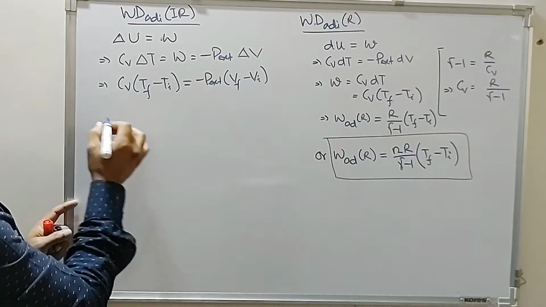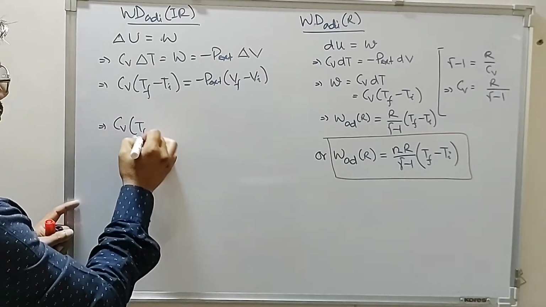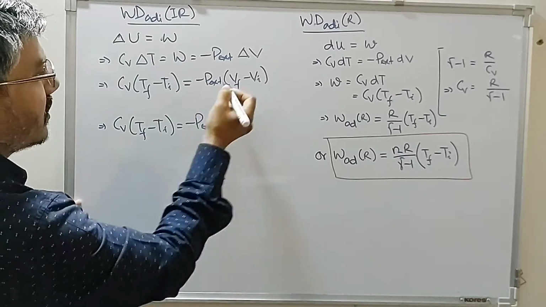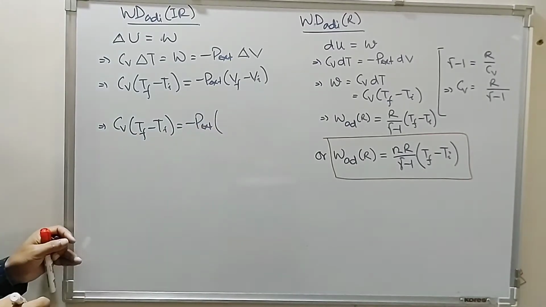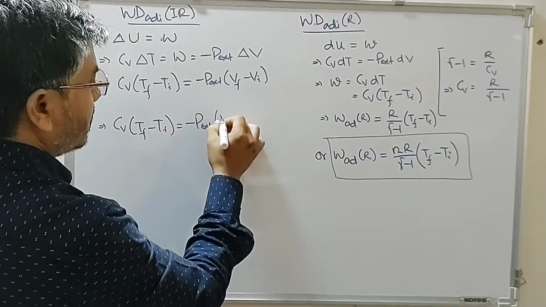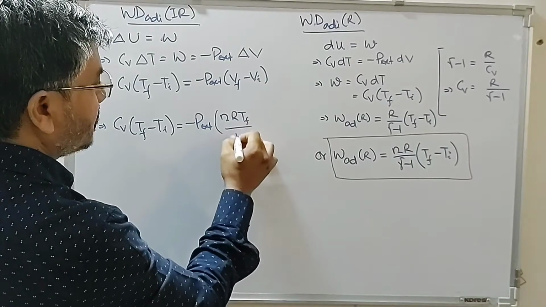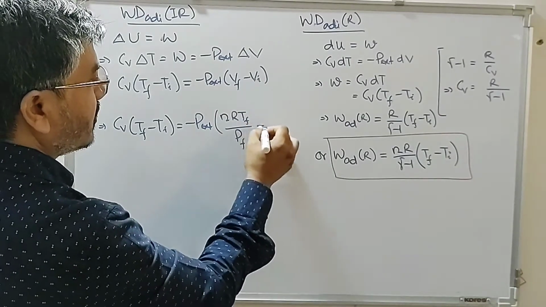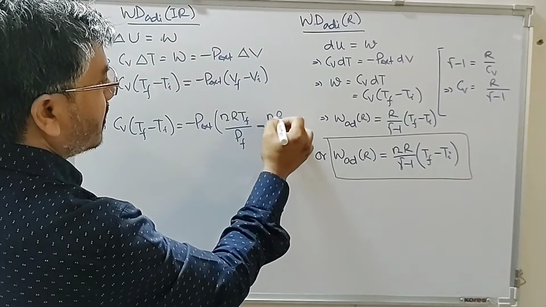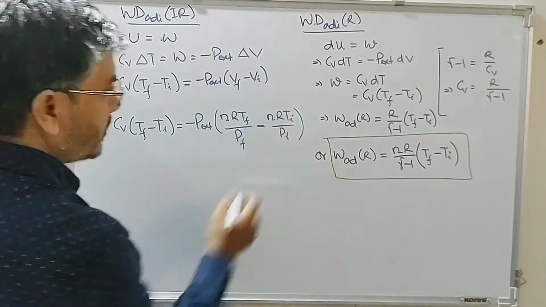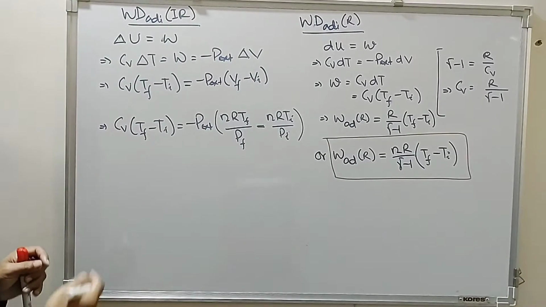So therefore Cv (T final minus T initial) is equal to minus P external. For an ideal gas, volume is nR T final divided by P final minus nR T initial divided by P initial, since PV is equal to nRT.